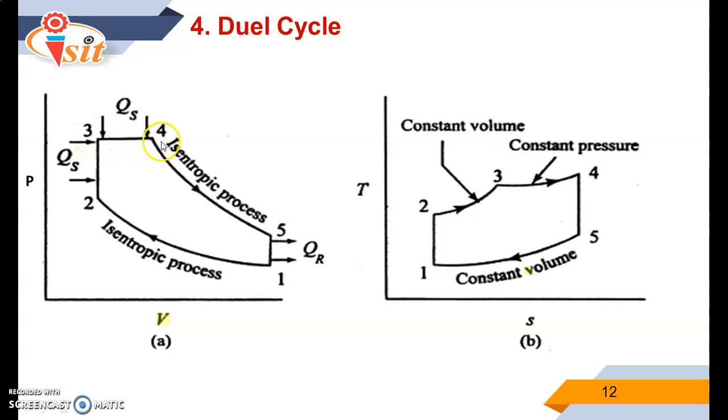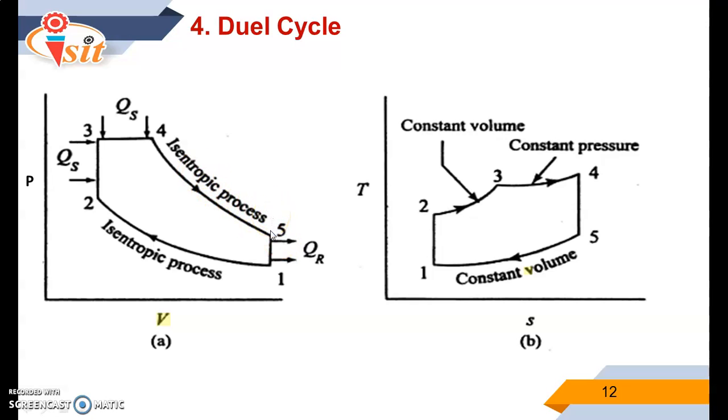Also in case of 3-4, heat is added at constant pressure. Because of the tremendous heat generation, force is created and acts on the piston, and the piston suddenly moves down. So process 4-5 indicates isentropic expansion process.